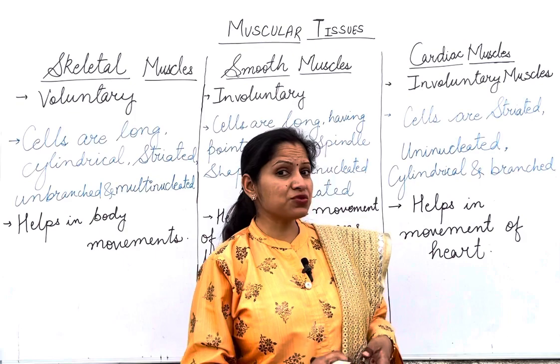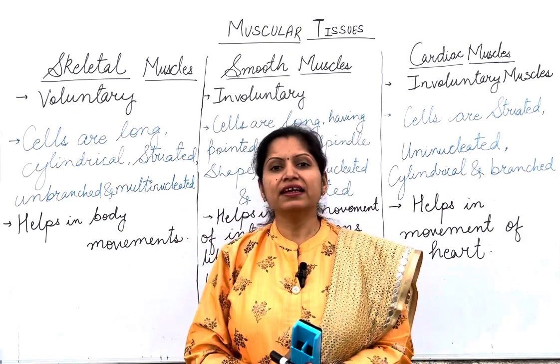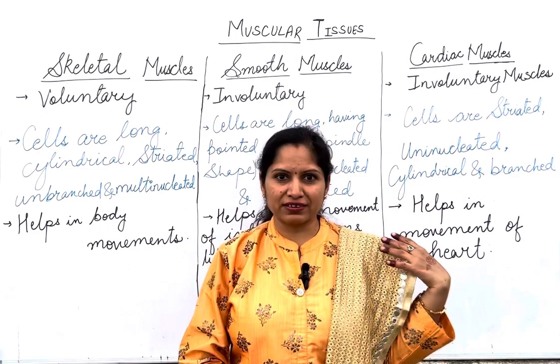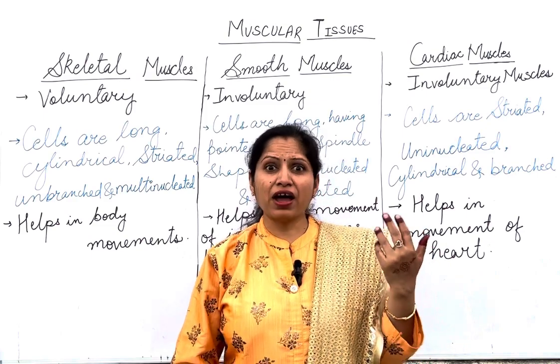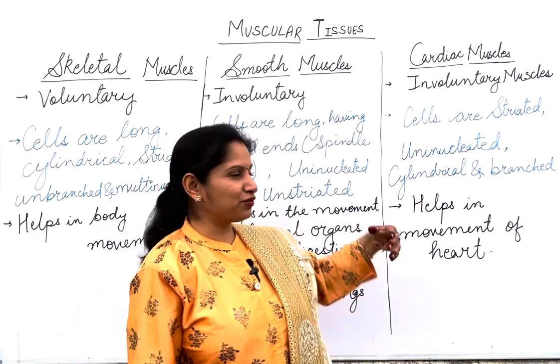These muscles which are not under our willful control are known as involuntary muscles. They perform their functions on their own. We need not instruct them. Just suppose if they were voluntary, then we would have to think about our digestive system also. Very difficult for us.